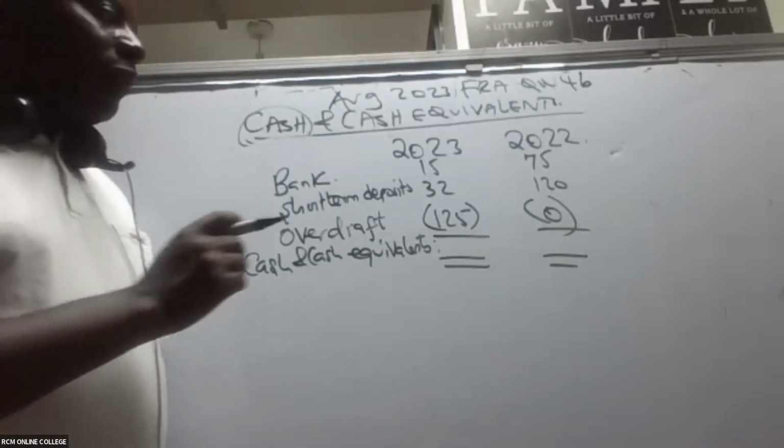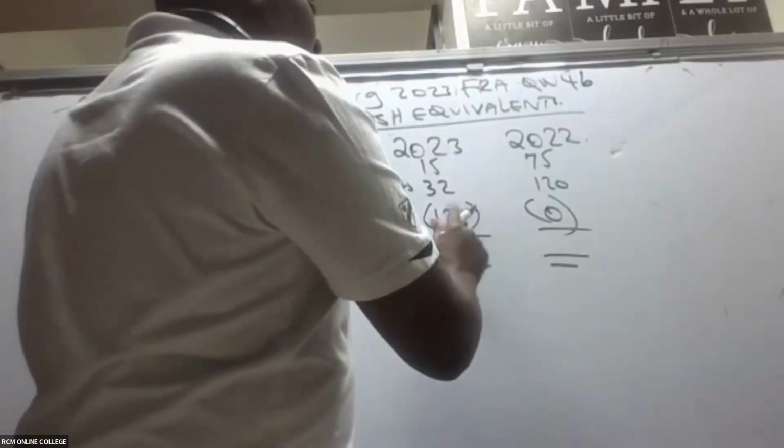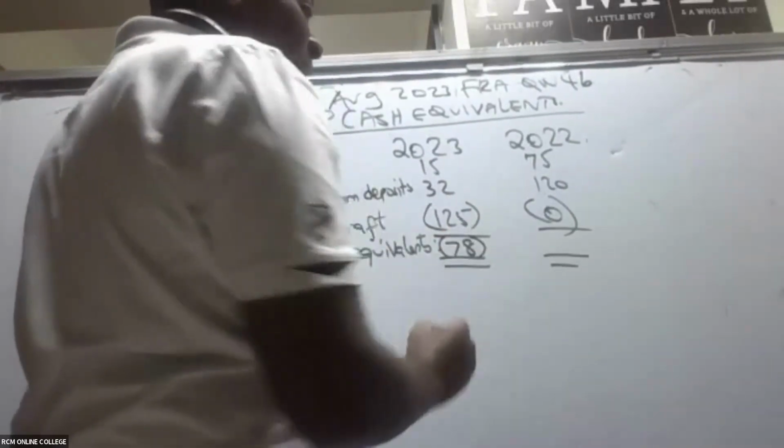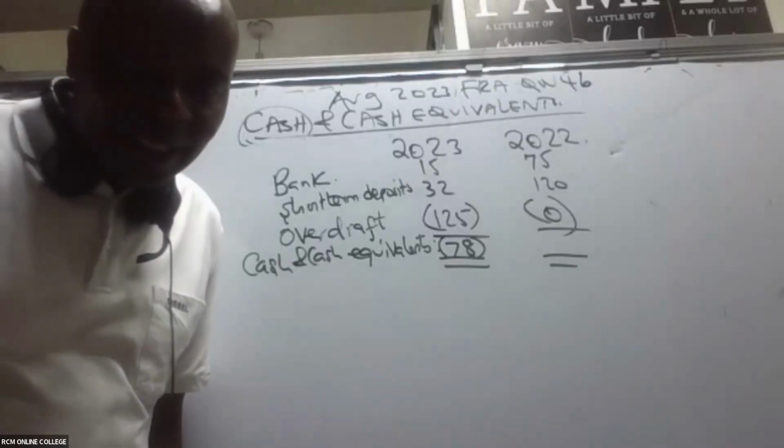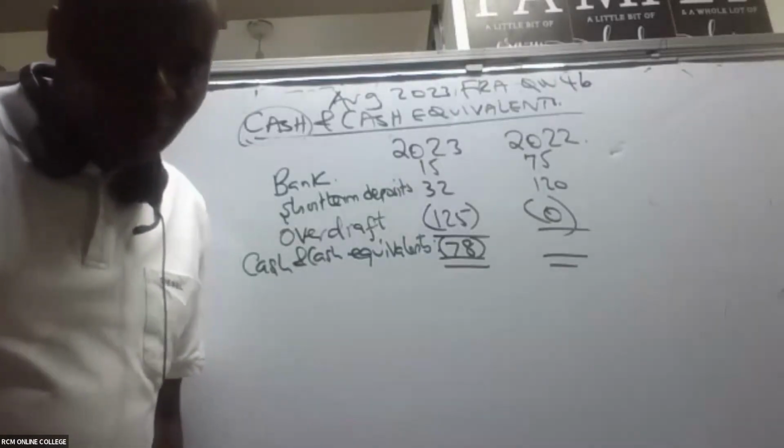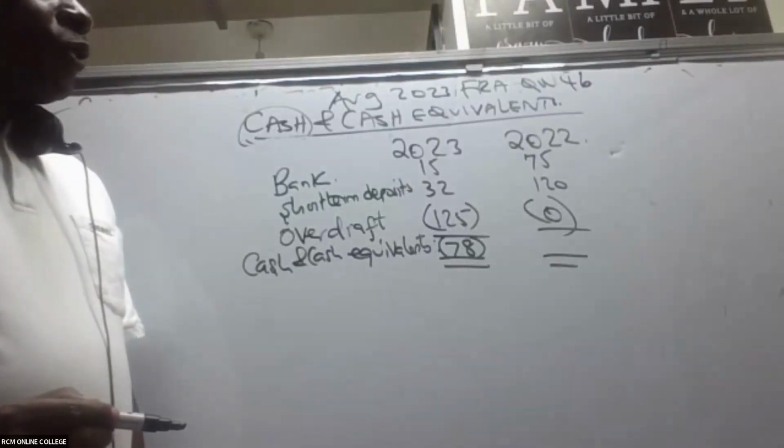So Melly gives me 78 here. I can see this is bigger, Melly, so it must be negative, right? Negative 78, yes. How about 2022?